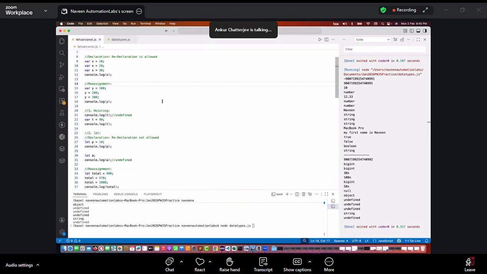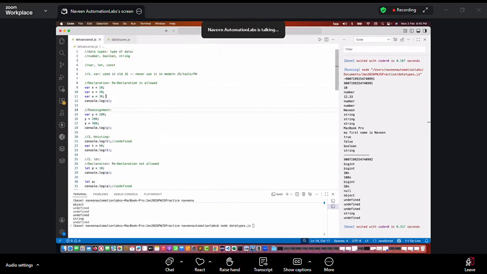Because the parser is not complaining in the case of var, right? Yes, the parser understands that var is allowed. The rule in JavaScript says var is allowed multiple times with the same variable. So the parser says, okay, fine, according to the rule, it's correct.